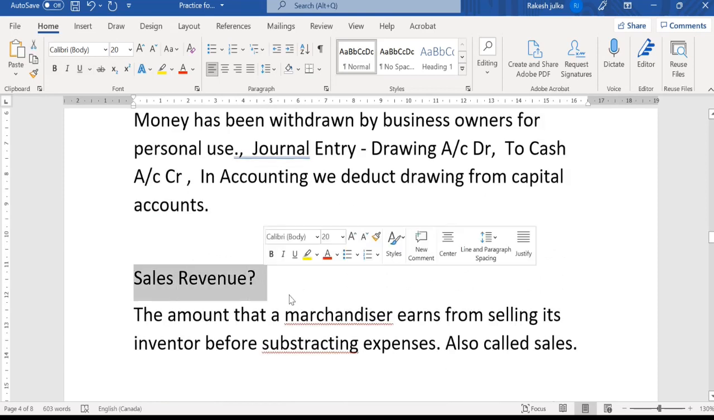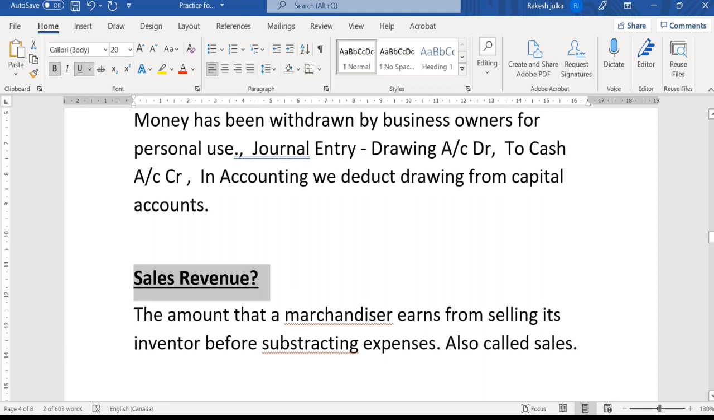Now if we talk about service revenue, this is the amount that a merchandiser earns from selling its inventory before subtracting expenditure, and this is also known as sales. So this is the sales revenue. For example, I bought 10 laptops, one I'm using for my office purpose, and 9 laptops I want to sell. Let's say I sold 5 laptops at the rate of 500, so 2500 will be revenue for this time. That is known as sales revenue.